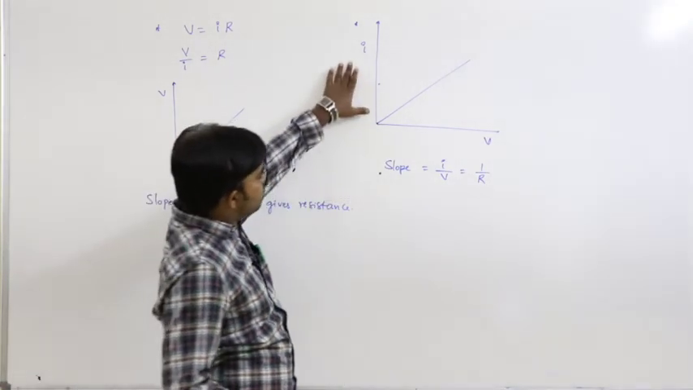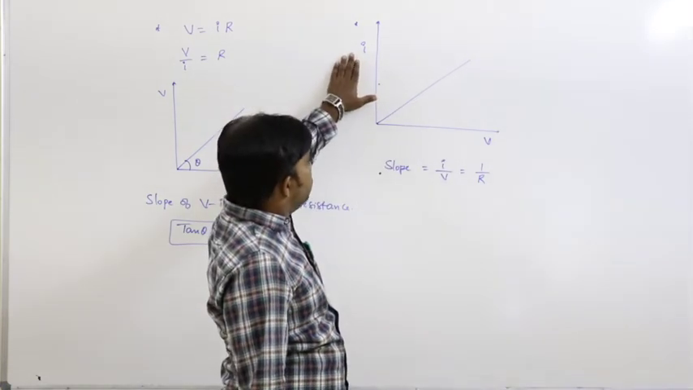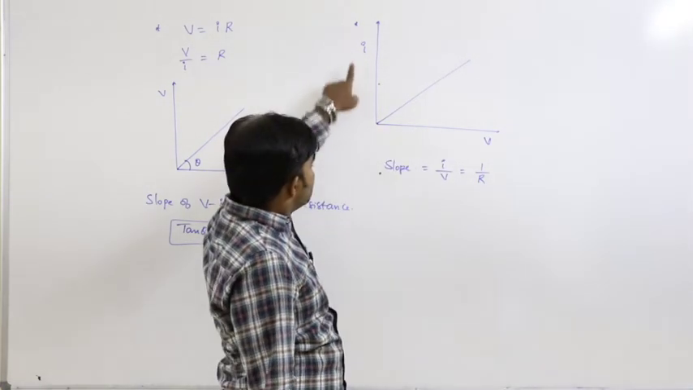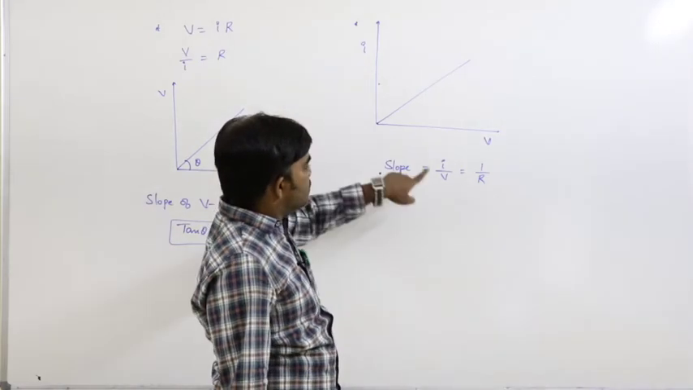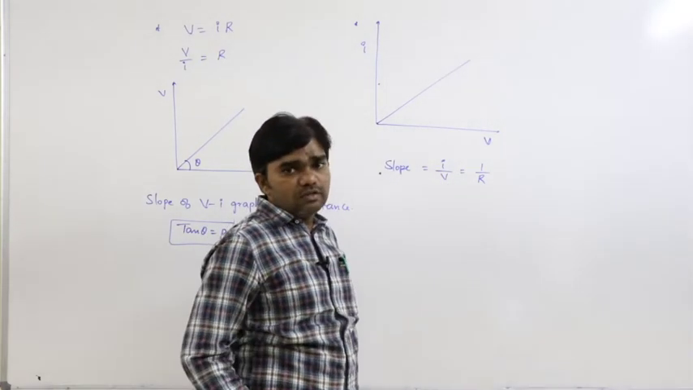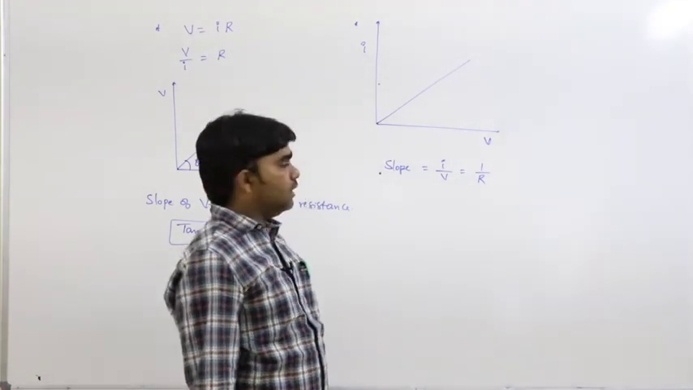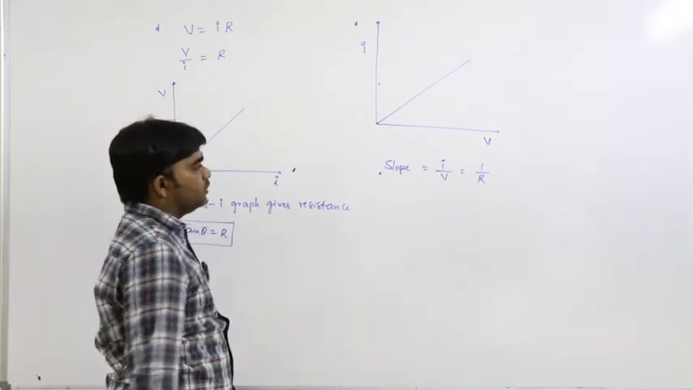Slope of the graph means y component by x component. What is the y component here? I. The x component is V. So the slope is equal to I by V, that is equal to 1 by R. So this is the slope of the graph.